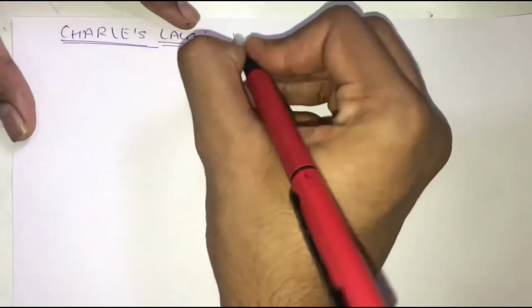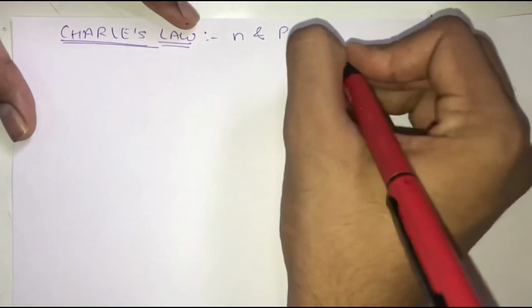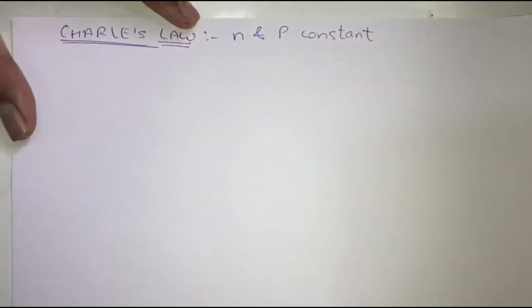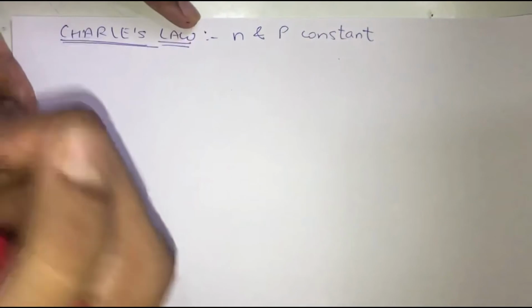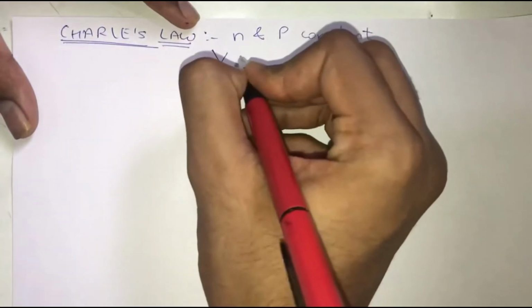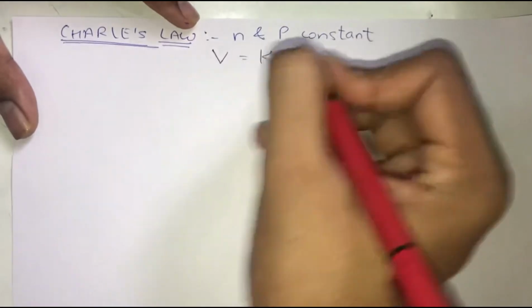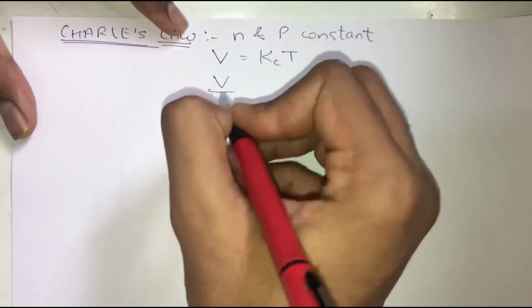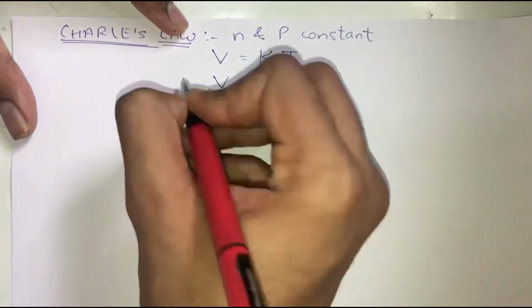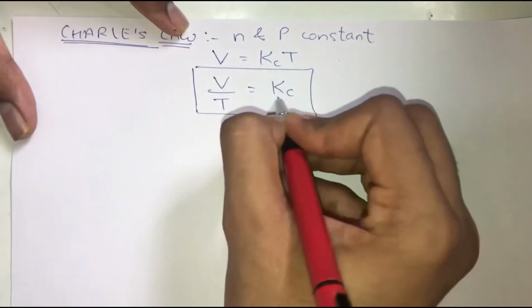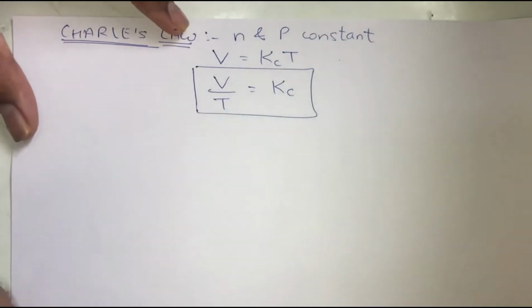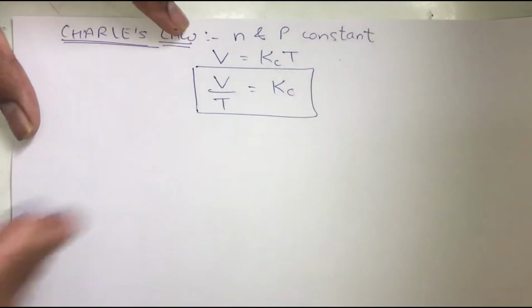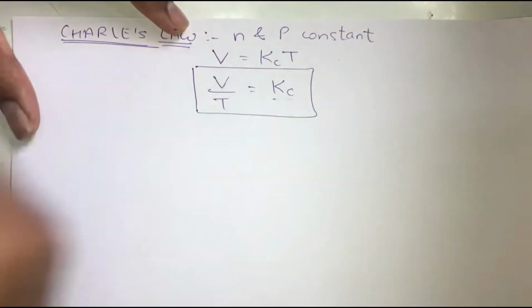In Charles law, what we have seen is that we keep N and P constant, which means that we keep the number of moles of a gas and the pressure of a gas constant. Keeping these two parameters constant, we find out the relationship between volume and temperature, and we get V equals Kc into T. Now I am just going to simplify this equation. I can write it as V upon T equals Kc, where this Kc is a constant which gives us the slope of the line. When we plot the graph, we are going to take this as a slope.